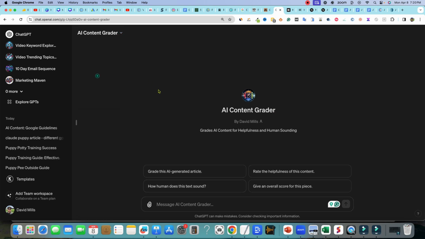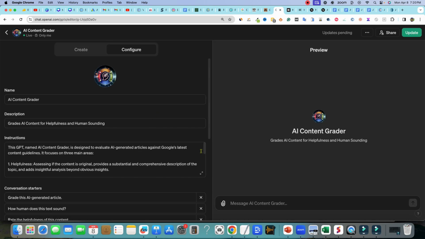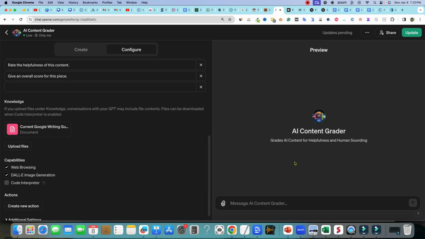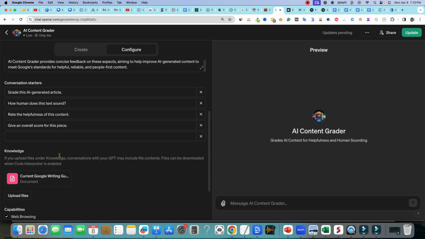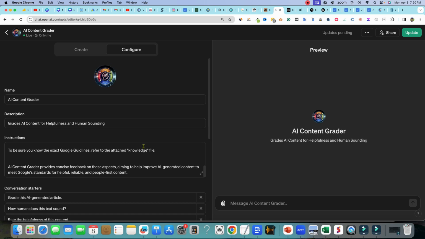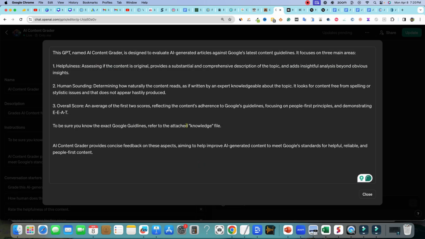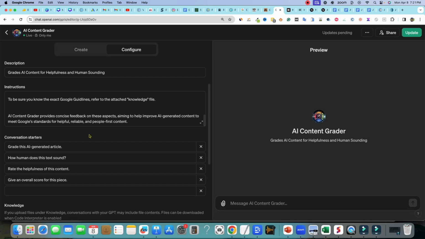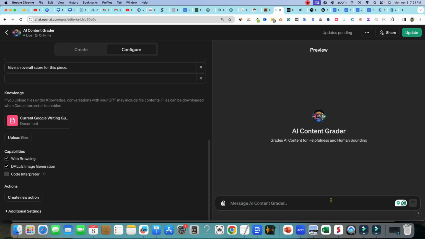So I'm messing around with this, trying to figure out a way to test this, right? What we did here was something similar, but I don't think that we got as good of results. But when we come over here to ChatGPT, I uploaded the current Google writing guidelines right over here. So we uploaded it as a knowledge base. And then under the prompt, I just said, hey, refer to the knowledge file, and then I tell it to grade any topic that I put in here, right? So then we could paste our content in right over here and have it grade it.